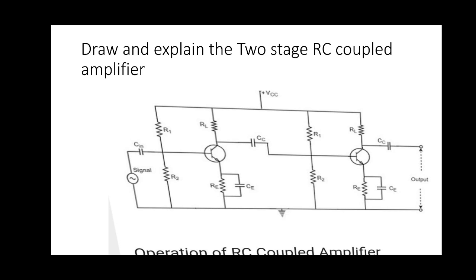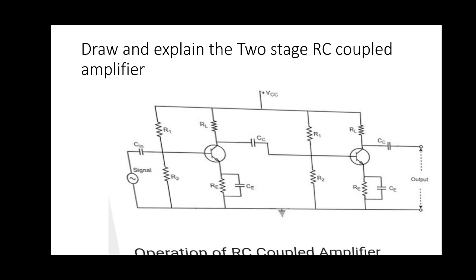Cin is the input coupling capacitor which feeds the input through it, and CC is the output coupling capacitor, across which we take the output. Okay, we know the working of this. RE is a stabilizing resistor.